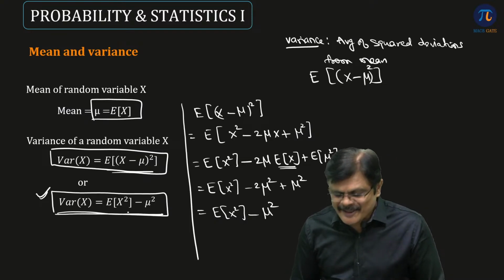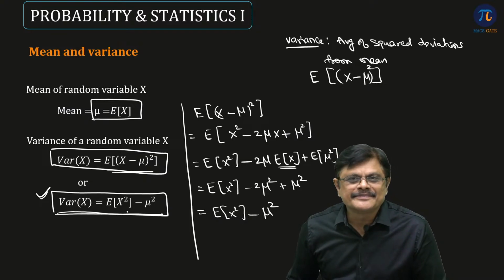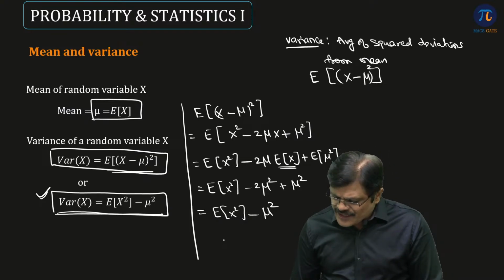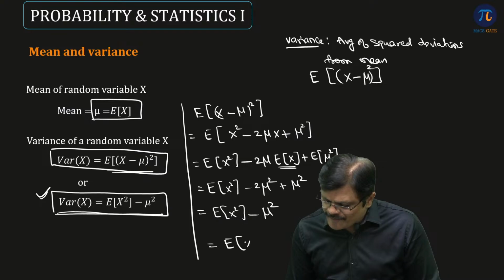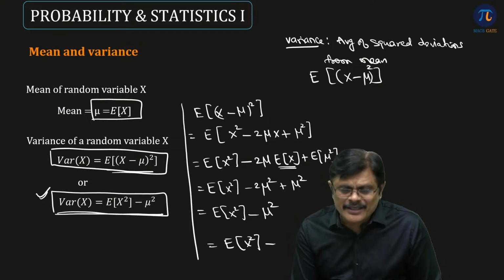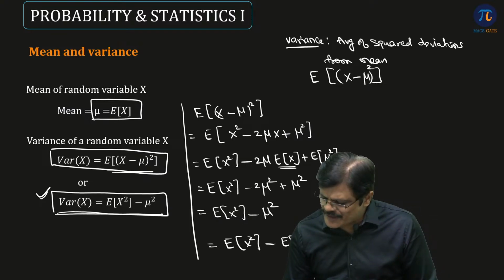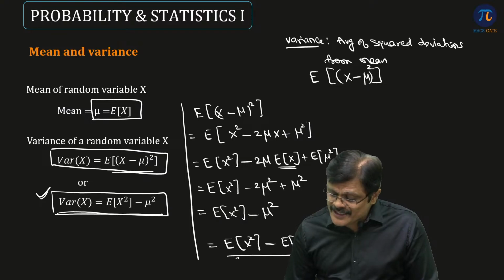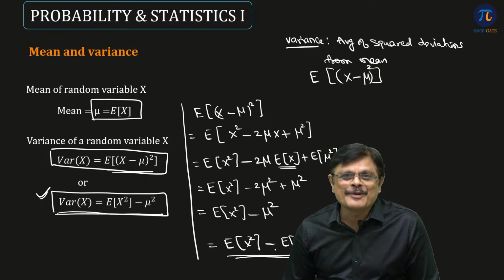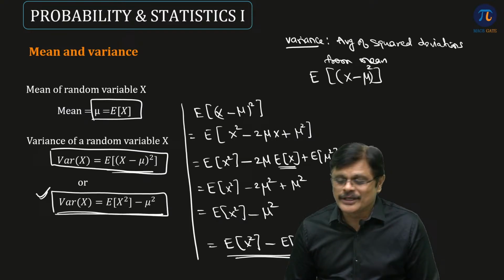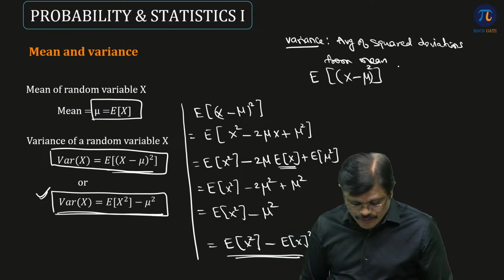Hope you understand expected value of x square minus mu square. Is it clear? Actually, you can write mu as expected value of x, so it is expected value of x square minus expected value of x whole square. But this confuses a lot. Sometimes people cancel this and put 0 also. There is a difference, please note.